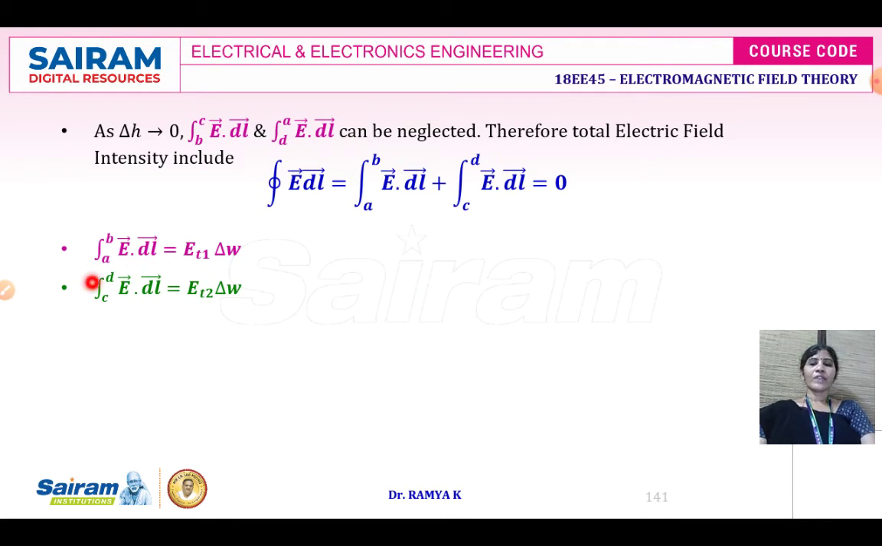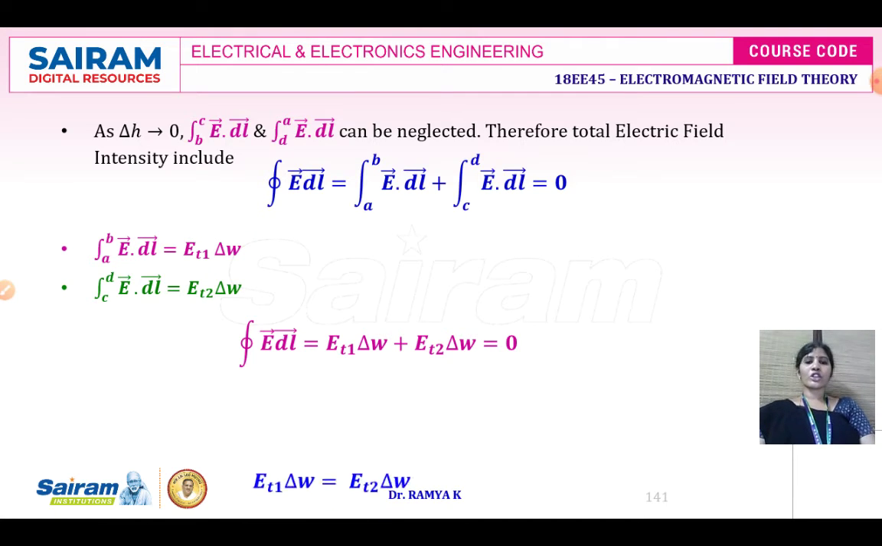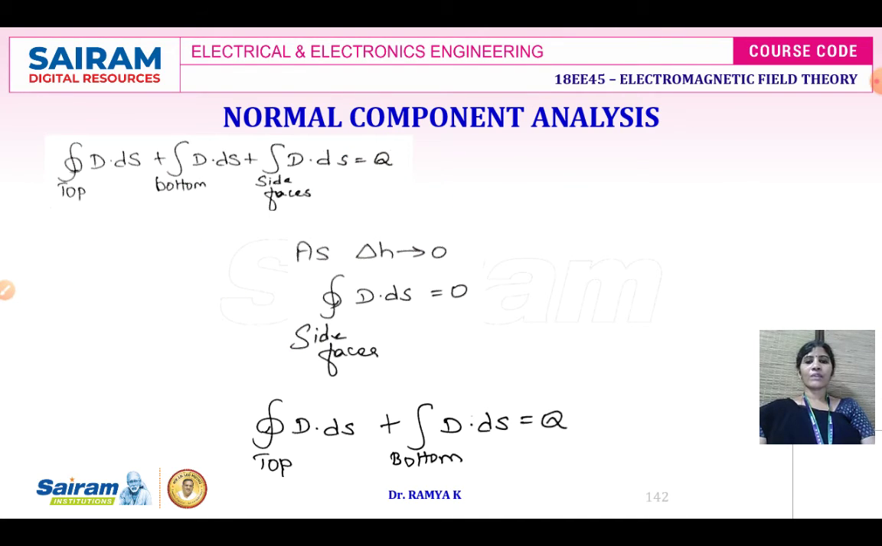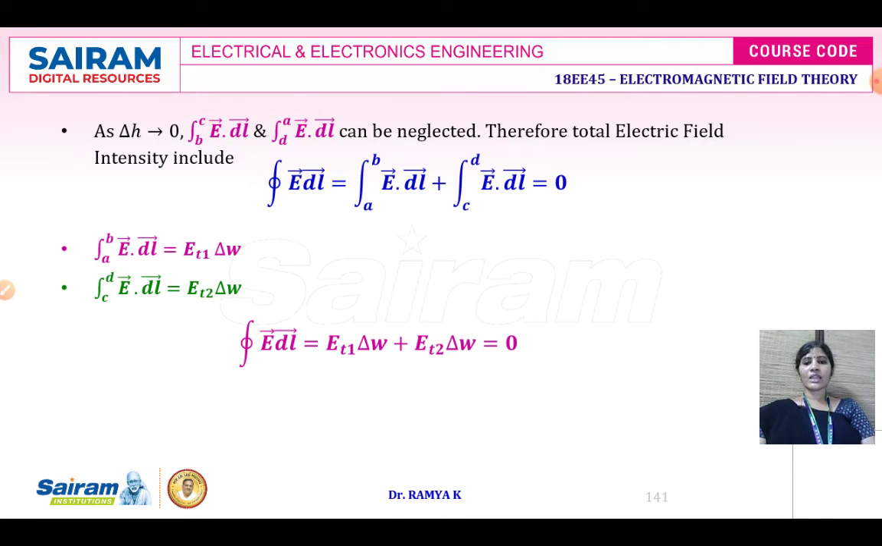A to B, the electric field intensity is Et1 into delta w, and between C to D it is Et2 into delta w. Both the fields are opposite, so the tangential component of the electric field intensity is continuous across the boundary between the two dielectrics. After looking at this equation, it is understood that the tangential component of the electric field intensity between the two dielectrics is continuous, whereas the tangential component of the electric flux density is discontinuous.